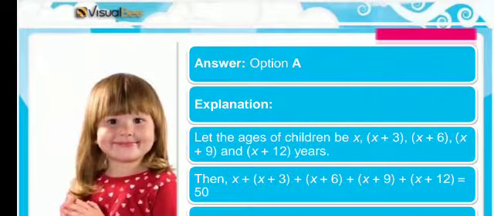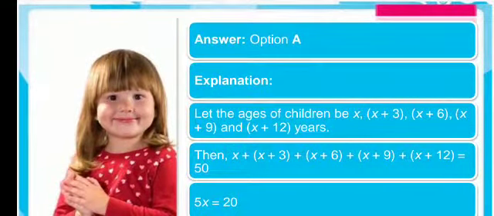Let the ages of the children be x, x plus 3, x plus 6, x plus 9 and x plus 12 years. Here the age of the youngest child is x.